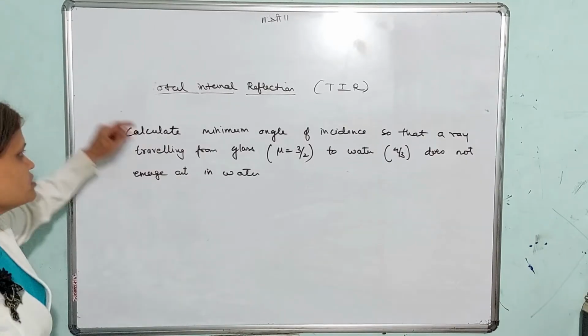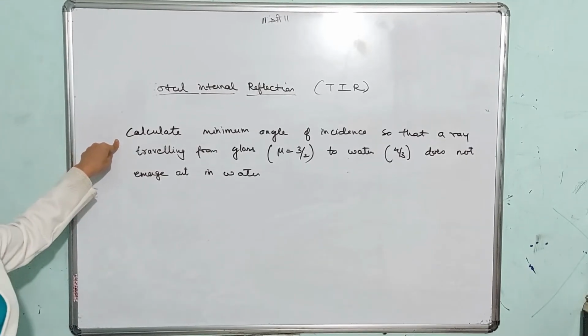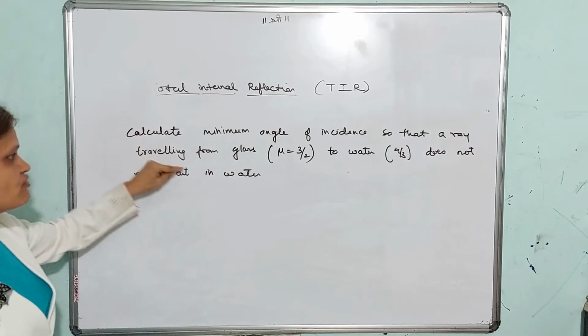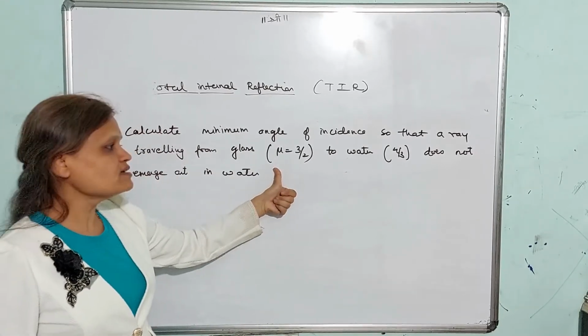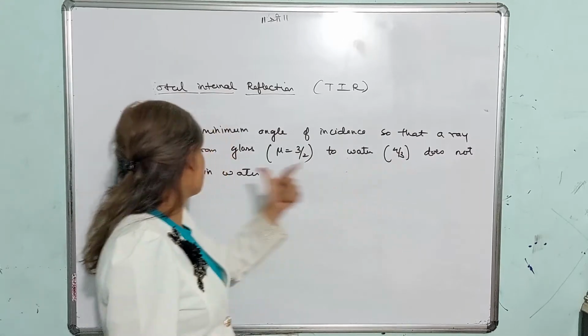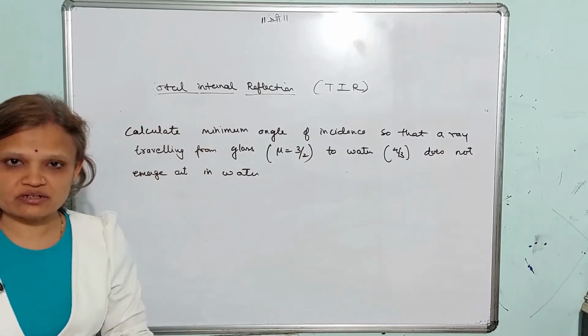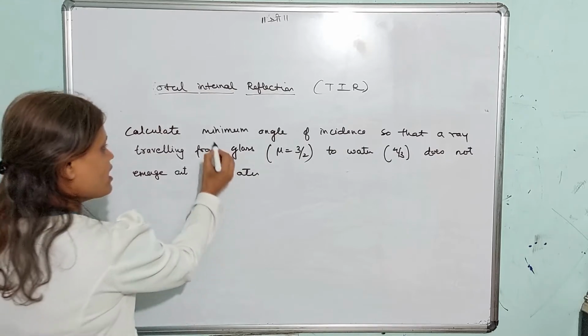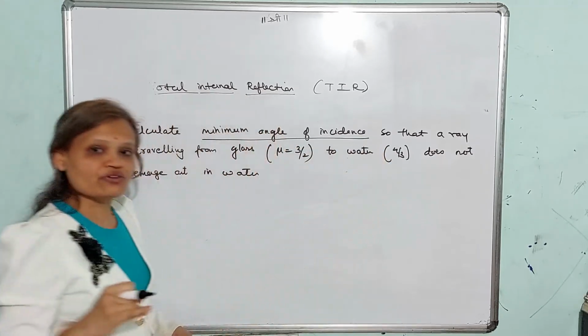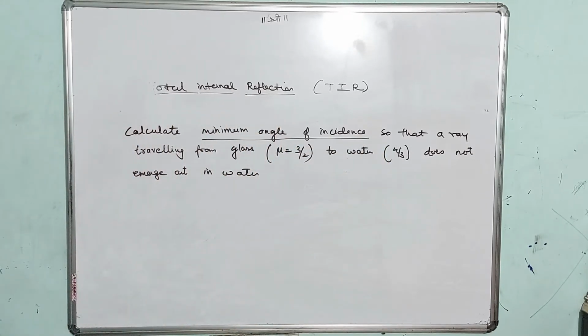Okay, so see the question. Calculate the minimum angle of incidence so that a ray traveling from glass to water, glass is a denser medium, to water, does not emerge out in water. Means it doesn't come out into water. That means it has reflected internally. So this is the case of total internal reflection, and this angle of incidence at which it happens is the critical angle.